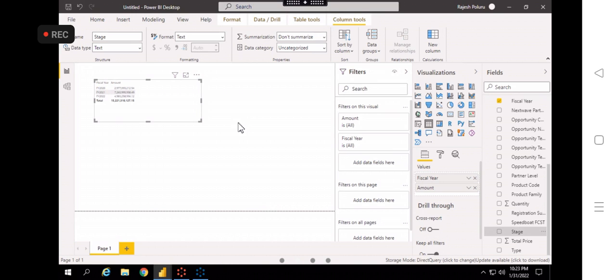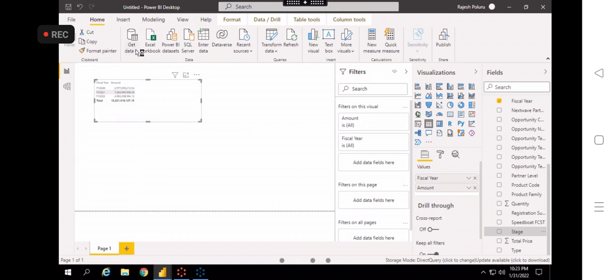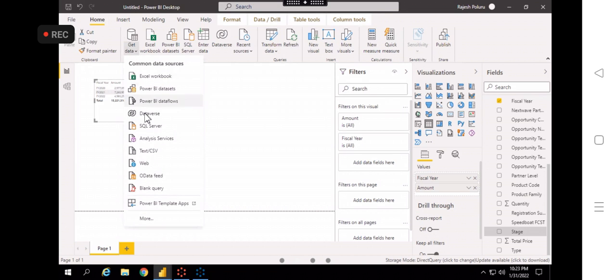What I was saying is, instead of going to get data every time, if you are working with the same source, for example SQL server, you don't need to enter the SQL server name every time. You can directly use the recent data source. In our case, we are using Denodo, right?